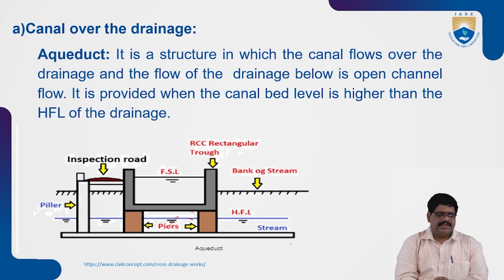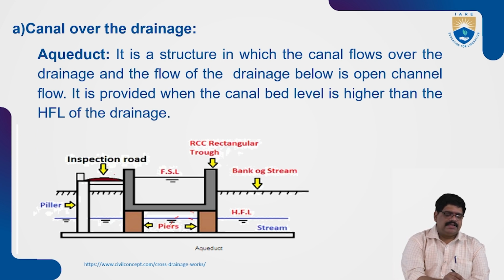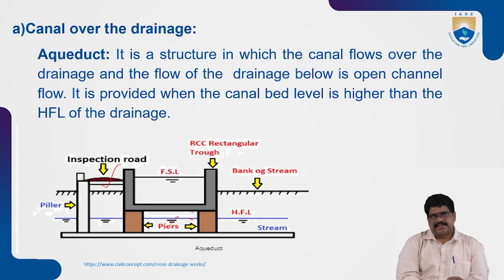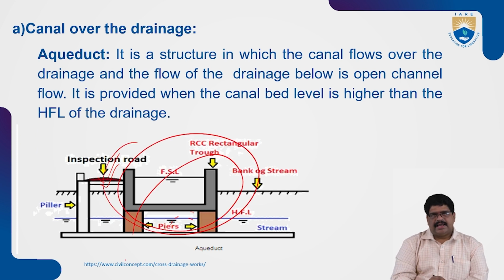Here you can see that the side can be utilized for a road passage, and one side of the road can also be constructed. This type of construction we call cross drainage works. This is also one of the types of cross drainage works.